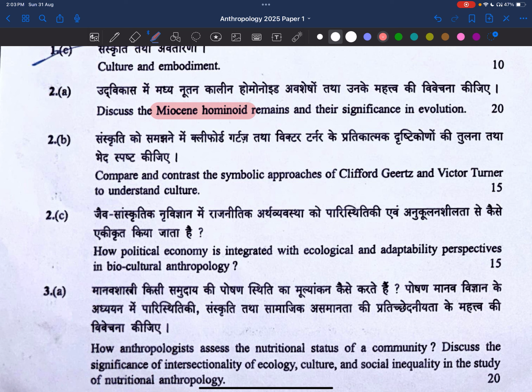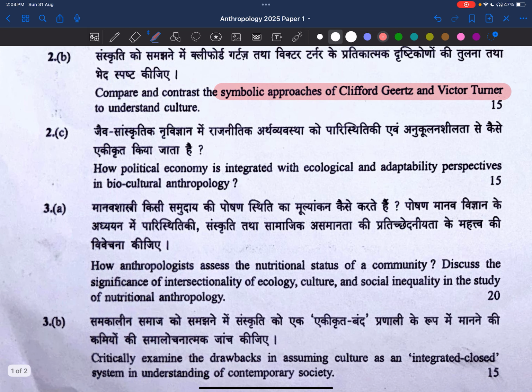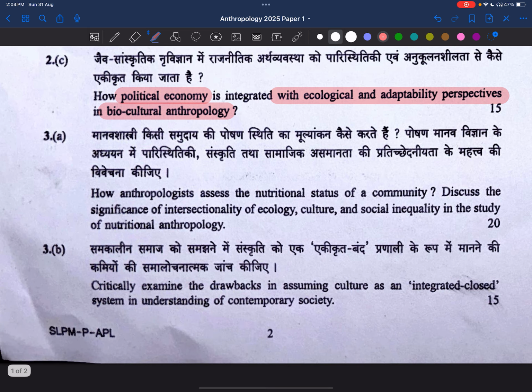From now, because UPSC is asking this type of questions, right? Now, compare and contrast symbolic approaches of Clifford Geertz and Victor Turner. This is also a direct question only, no problem. How political economy is integrated with ecological and adaptability perspectives in biocultural anthropology. It is asking about political economy with ecological and adaptability perspectives. It's somewhat a different question only, right?